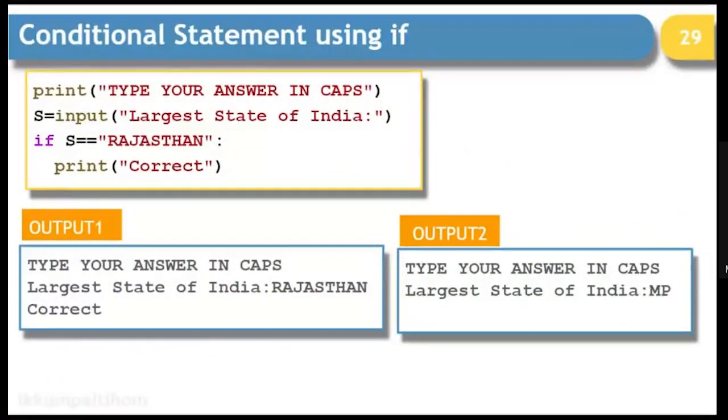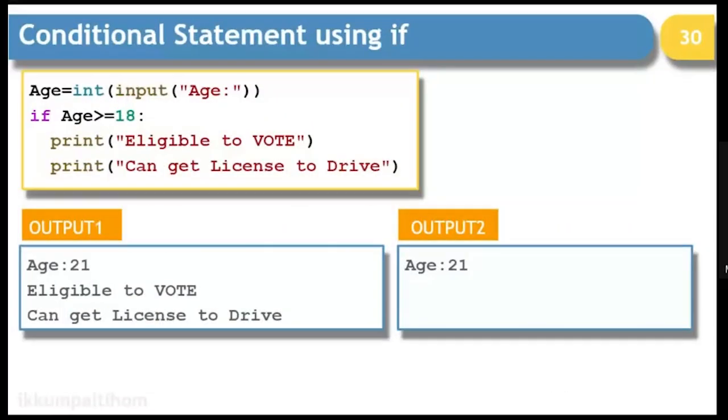Now, a simple example where we are making use of a simple if without else. You can give such an example where we are comparing a string directly without any type conversion. You took an input and compared it with strings, unlike C++ where we were using strcmp for comparing. Here we can directly compare a string and give the result. This is another example with a numeric value. If you have a numeric value, I'll suggest you typecast it to integer and then compare it with another number and write eligible to vote.